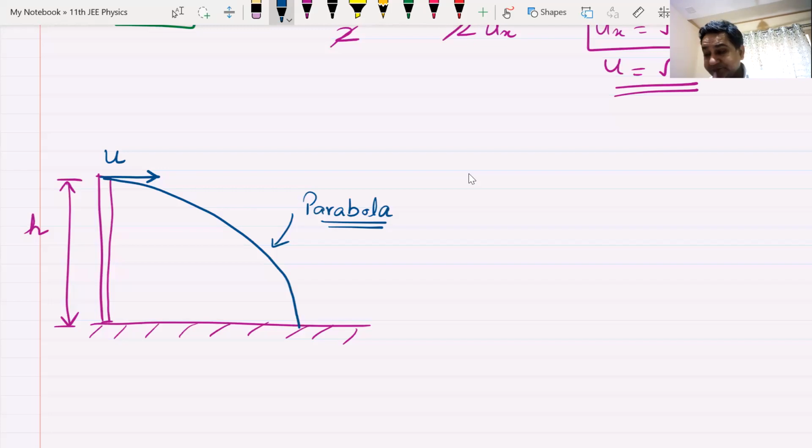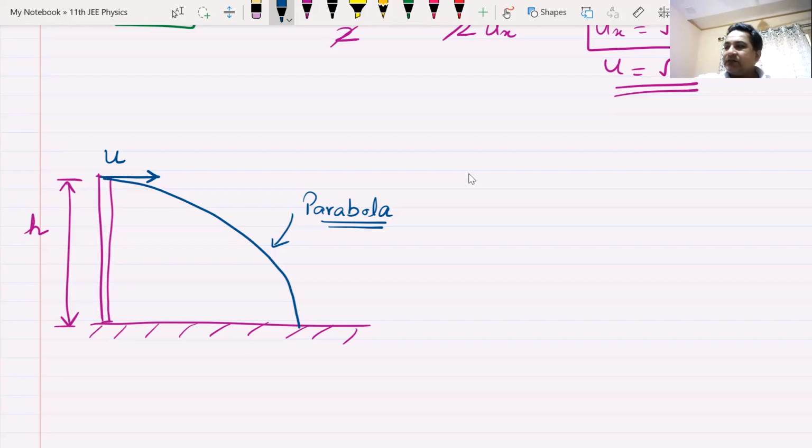What is happening here? In this case, when angle is 0, I am definitely not throwing it from ground. I am taking it to a height, and then I am throwing it parallel to ground. It starts parallel, but it falls like this. You don't have to go to a tower. Actually, you have some height. So when you are throwing a ball, or you throw a dart parallel to ground like this, it actually bends.